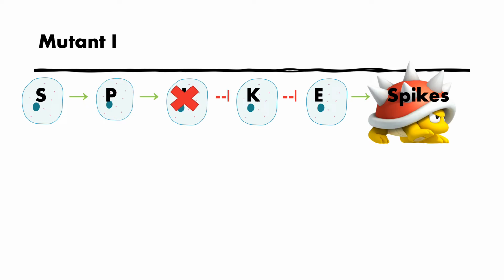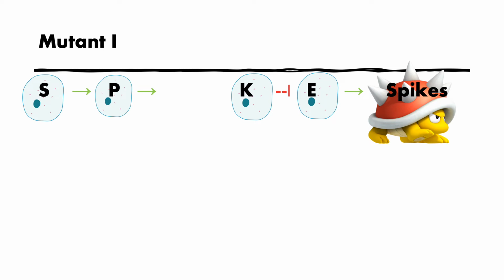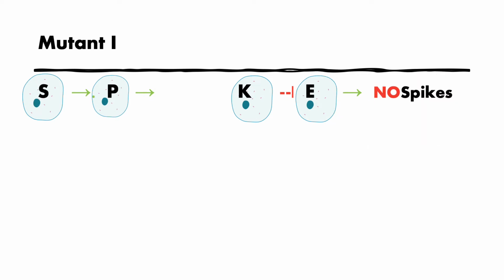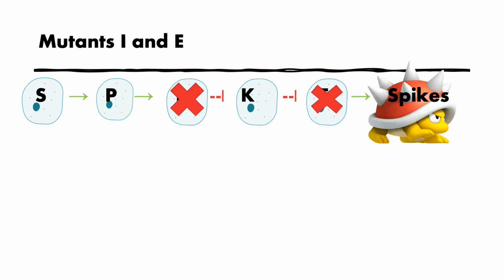If the ectoderm spike cells have a mutant I strain, I will no longer be able to repress K. K will be able to perform its function of repressing E. E is repressed and cannot transcribe, so no spikes are produced with the mutant I strain.